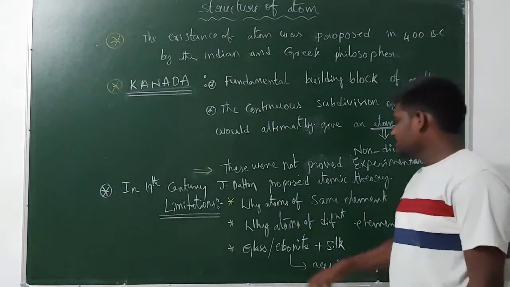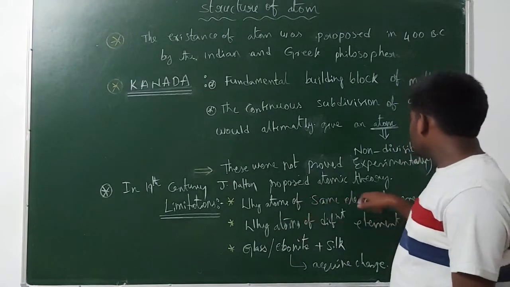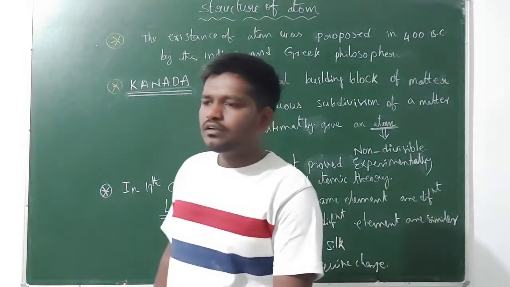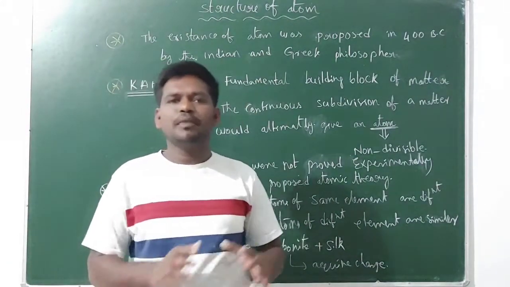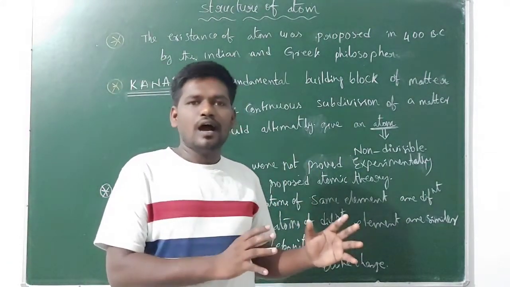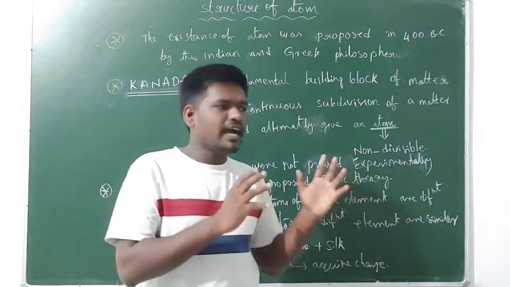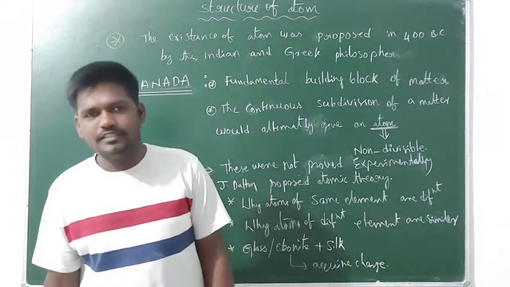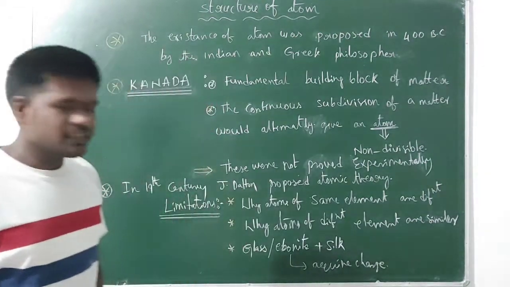The first one is that atoms of the same element are different. Dalton told that the atoms present in a particular element are all the same in their properties. But that is wrong.